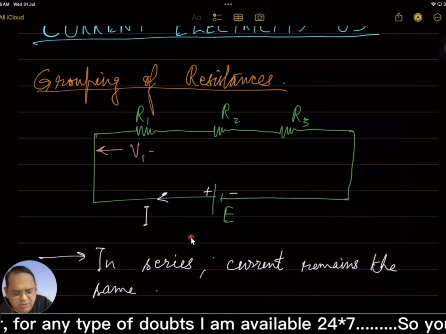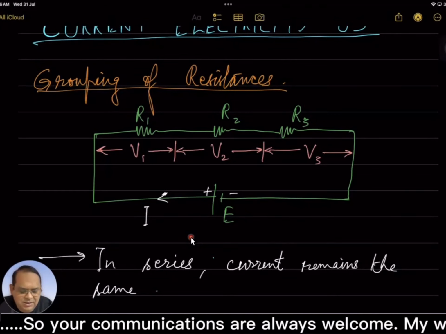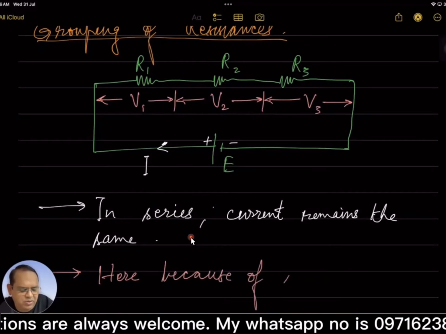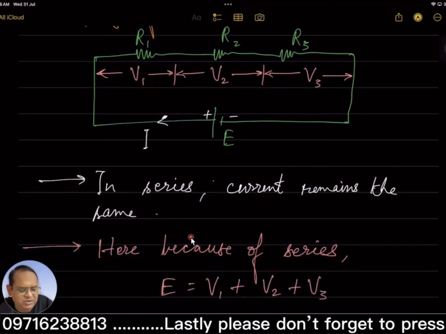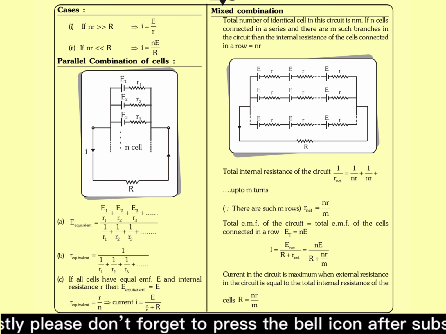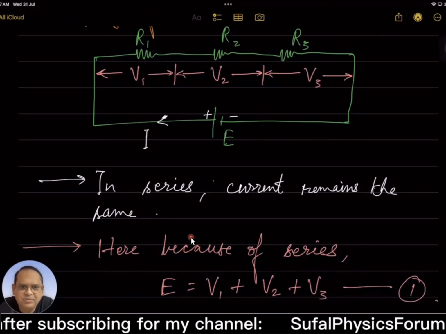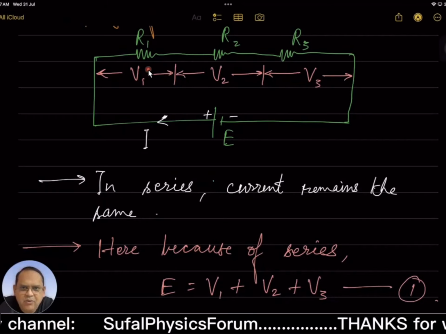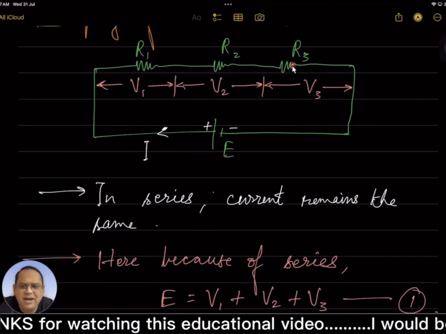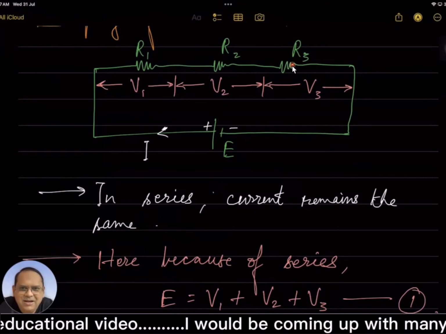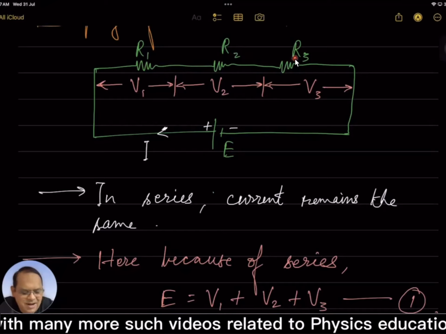This is V1 potential drop, V2, V3. As we can see in series, एक और बात होती है here because of series, E is equal to V1 plus V2 plus V3. Basically, what is our motto from this discussion is that now we want to eliminate these three resistors by a single one. That means we are to find equivalent resistance or total resistance of these three resistors, right?